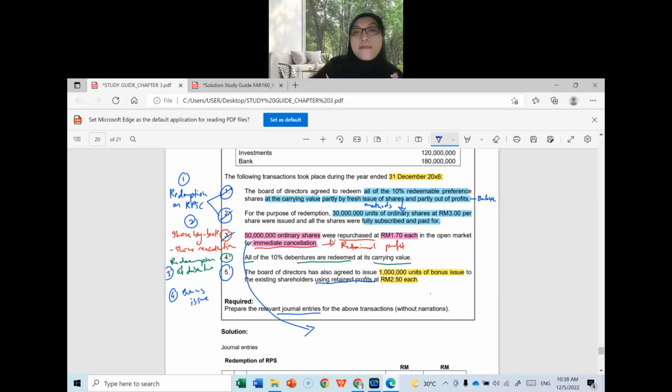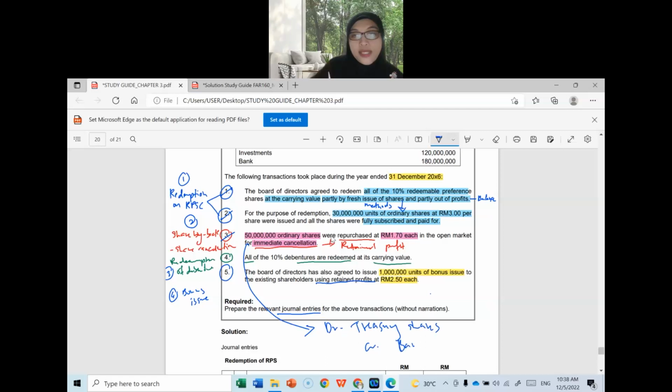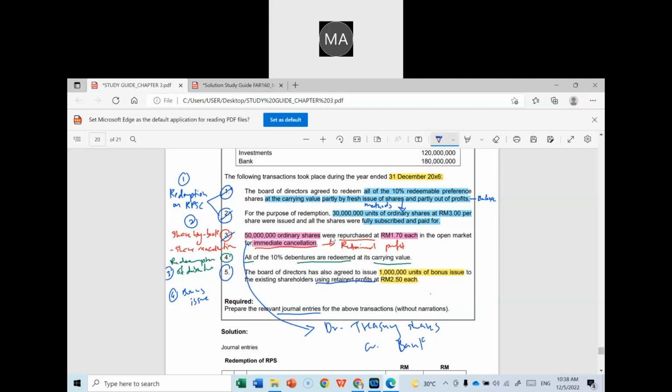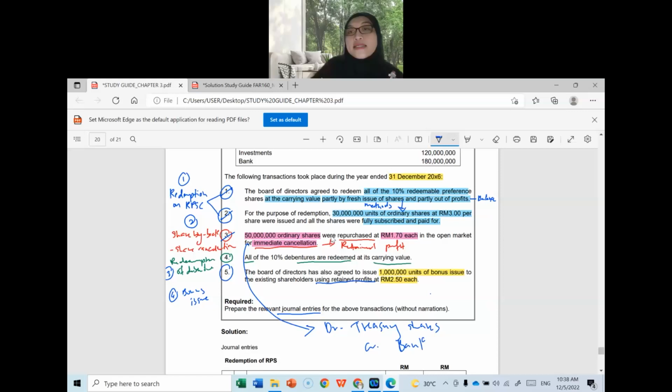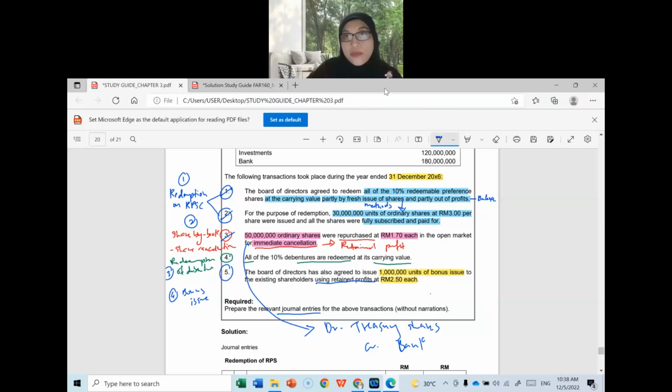You still remember the steps? Debit what? Debit treasury shares. Very good. And credit what? Credit bank. Yes. How much? The same amount. 50 million times 1 ringgit and 70 cents. Okay, is that clear, class? Yes, madam. Right, so that's all for the discussion on this question. Let me stop the recording first.